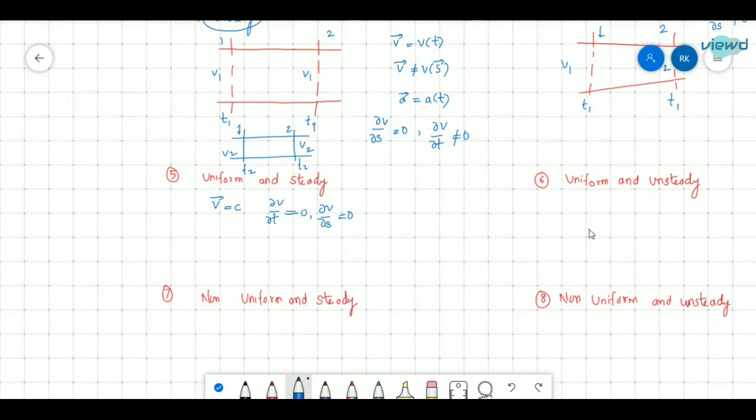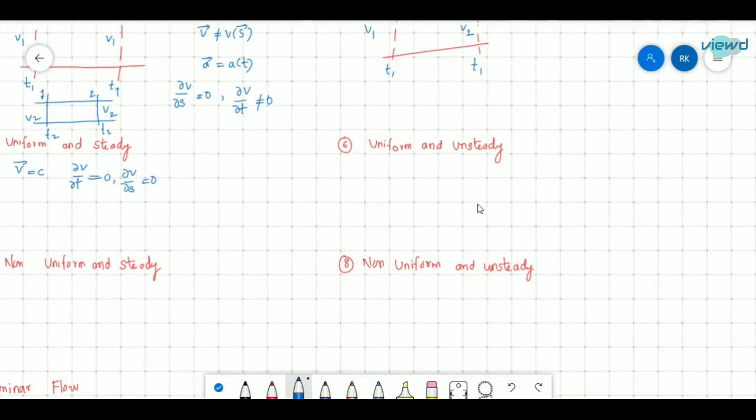And now uniform and unsteady. What is uniform? Velocity does not change with respect to space coordinates, that is uniform flow. And what is unsteady flow? Unsteady flow is where velocity changes with time.